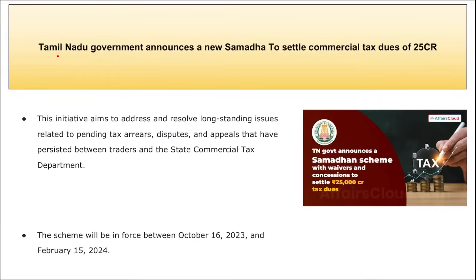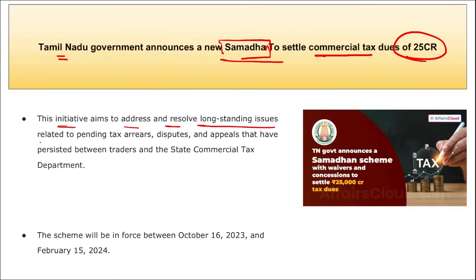Moving on, next is the Tamil Nadu government has announced a new Samadan scheme to settle the commercial tax dues of 25 crore rupees. I repeat, it is the Tamil Nadu government. They have announced a new tax arrears conciliation scheme, that is the Samadan scheme, right. This was launched. What is the aim? This initiative aims to address and resolve the long-standing issues related to pending tax arrears, disputes and appeals that have persisted between the traders and the state commercial tax department.